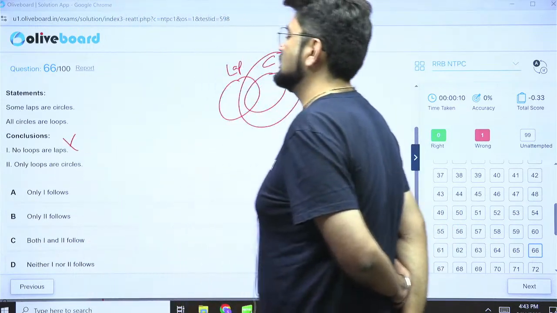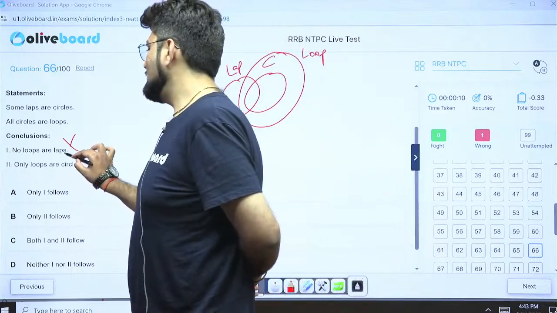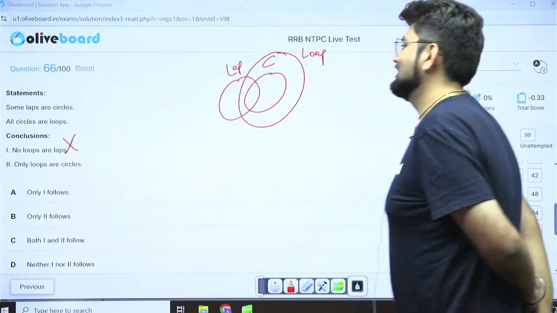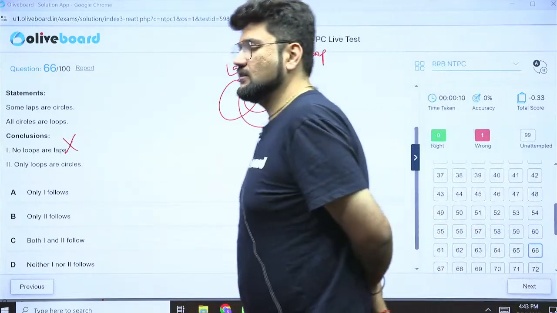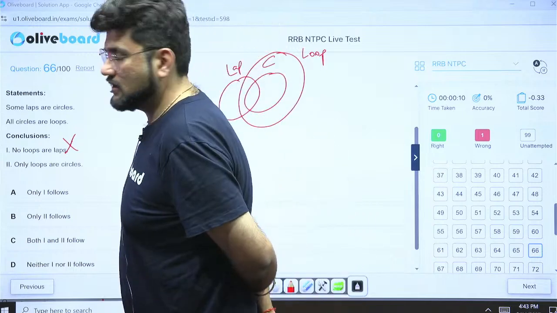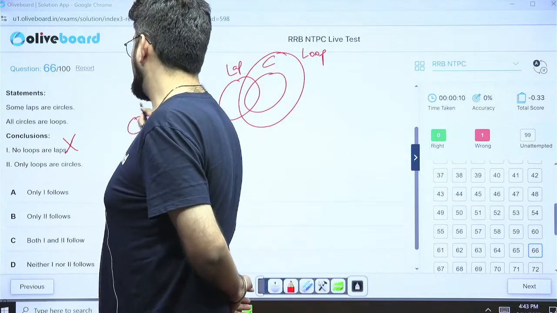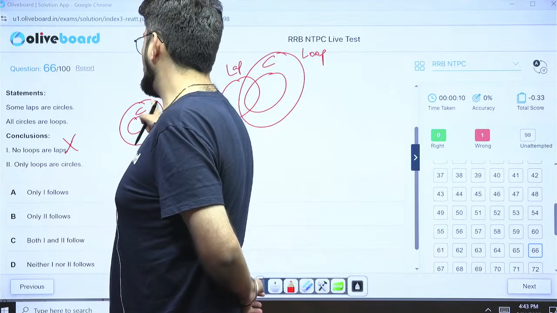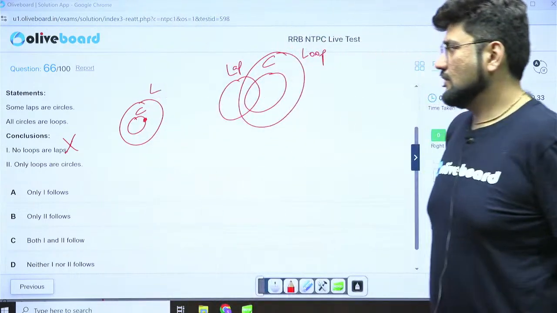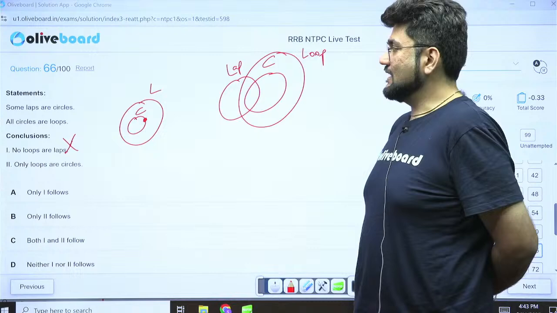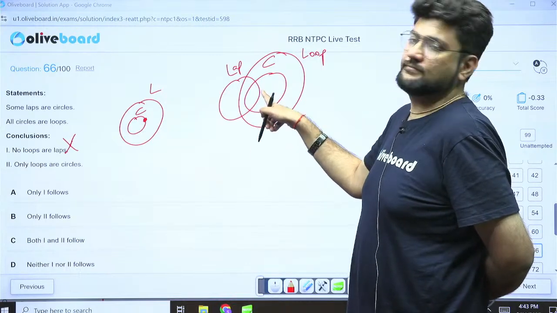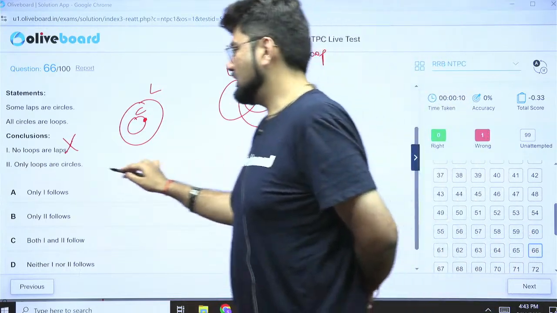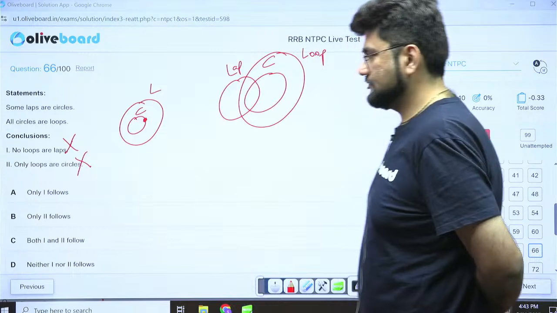Only loops are circles. Very interesting. Now, what is only loops are circles? Only loops are circles means all circles are loops. And circles are only part of loops, nothing else. Circles cannot be a part of anything else. Is that happening here? No, it's not happening here. So this is also not correct.